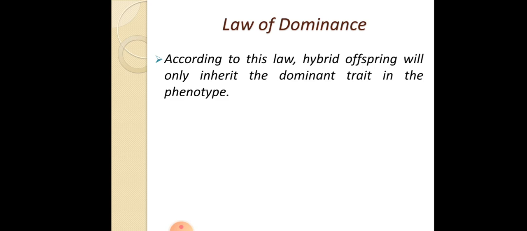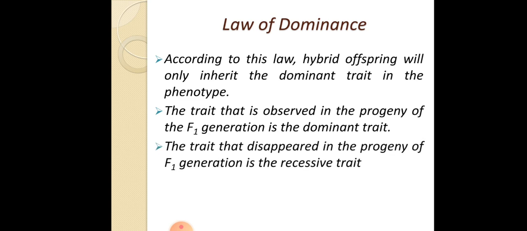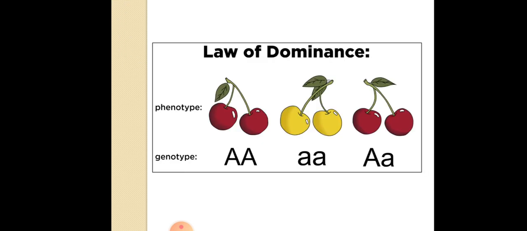The trait that is observed in the progeny of the F1 generation is the dominant trait, as we discussed in the previous classes. The trait that disappears in the F1 generation is the recessive trait.